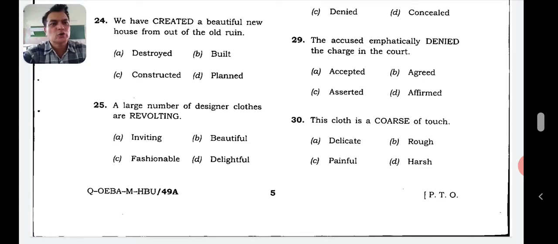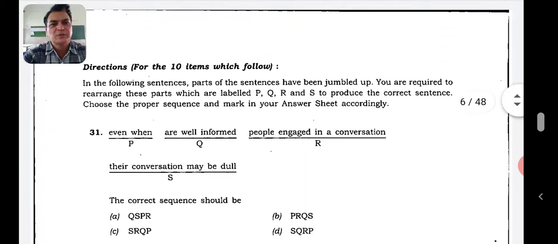This cloth is coarse to touch. Coarse, rough. So here they are asked antonym. So that's why delicate. That will be the appropriate word. So that will be the antonym of that. So let's go to the 31st one.